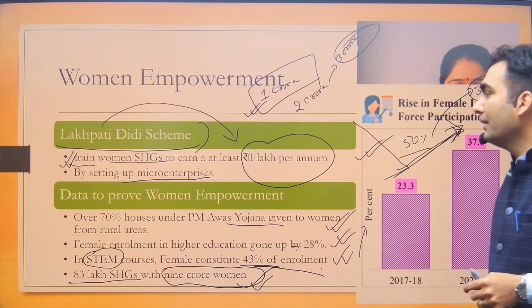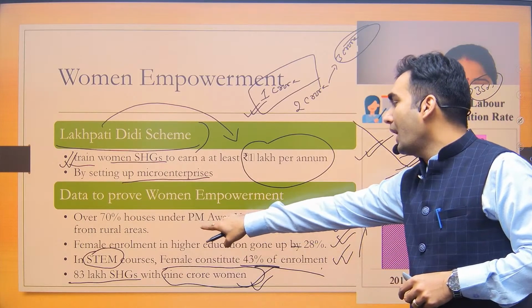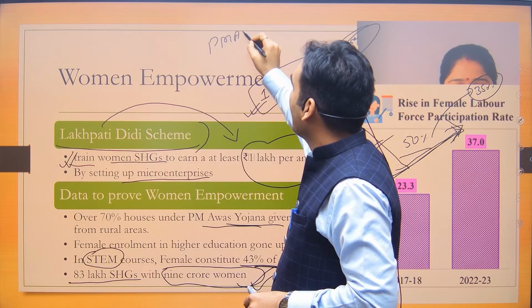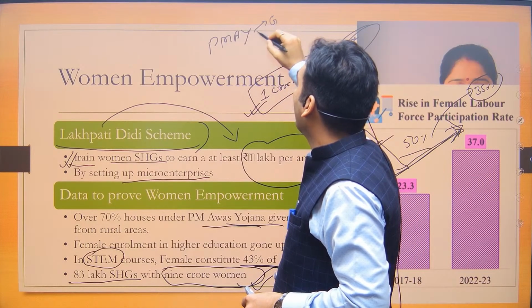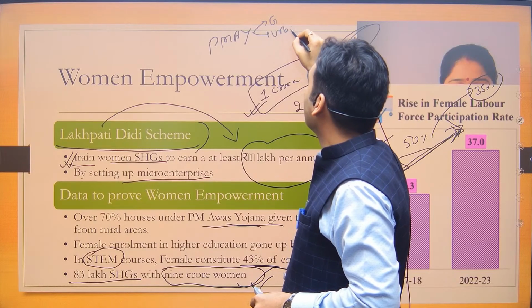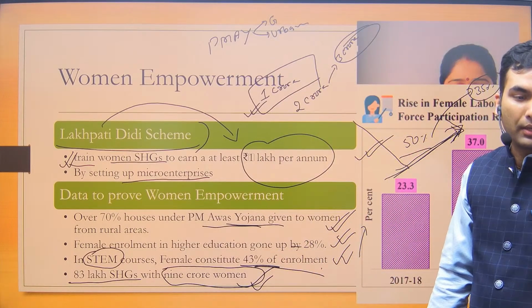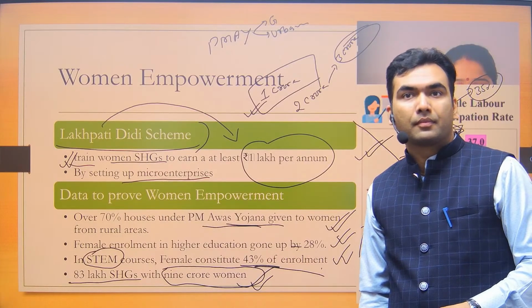Okay. Now you tell me, this Pradhan Mantri Awas Yojana has two components. One is Gramin, another is urban. Which are the ministries which are implementing these two components? Yes.